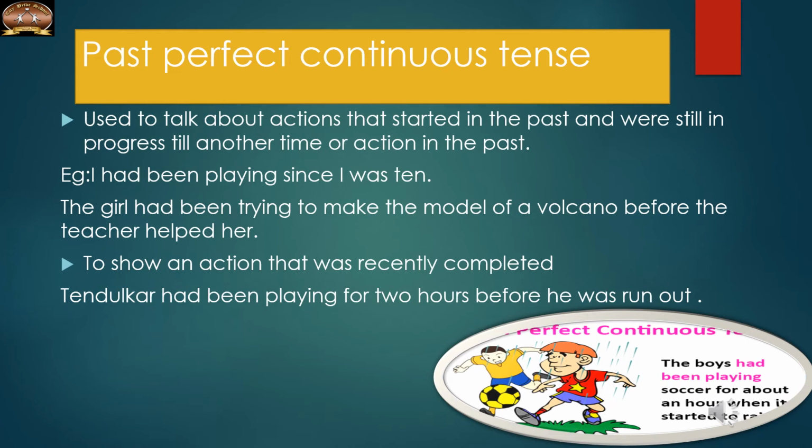Next, to show an action that has recently completed also, we will be using past perfect continuous tense. Tendulkar had been playing for 2 hours before he was run out. To show that time period, we will be using past perfect continuous tense. You can see the time expressions here, like since, for, and so on. When you compare with present perfect tense, you just need to check whether the two actions are in the past.